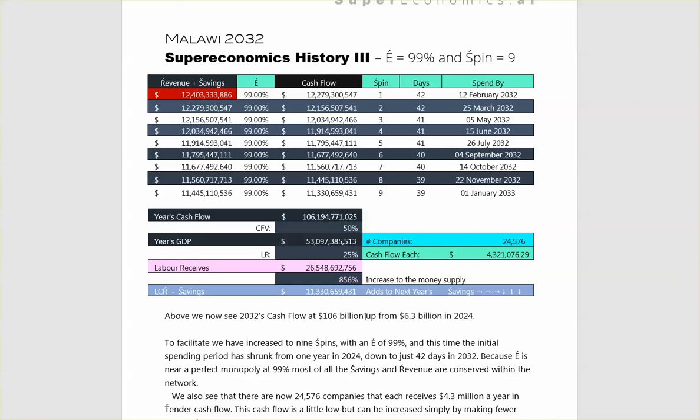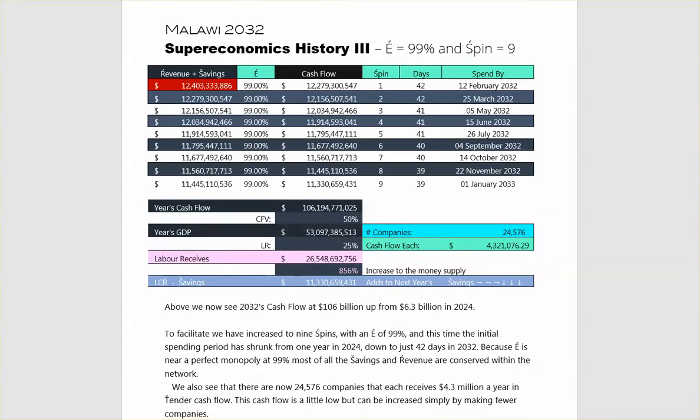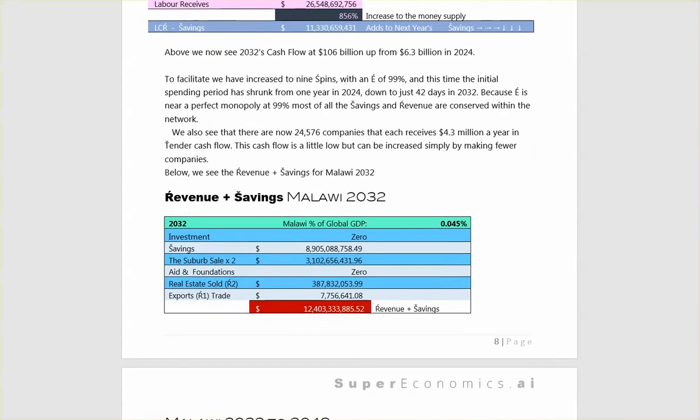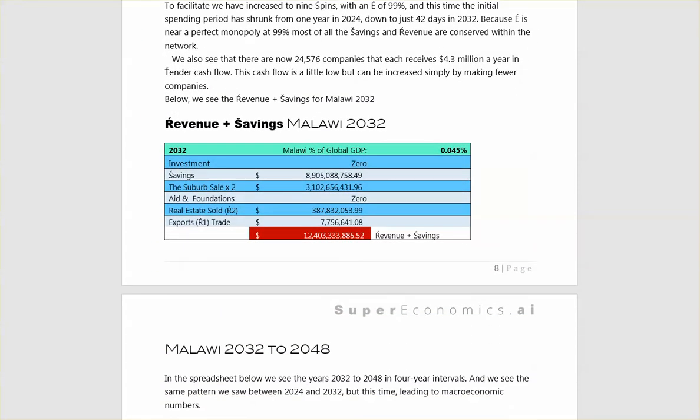Because E is near a perfect monopoly at 99%, most of the savings and revenue are conserved within the network. We also see that there are now 24,576 companies that receive 4.3 million a year in tender cash flow. This cash flow is a little bit low, but can be increased simply by making fewer companies.